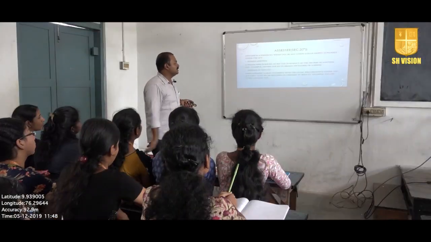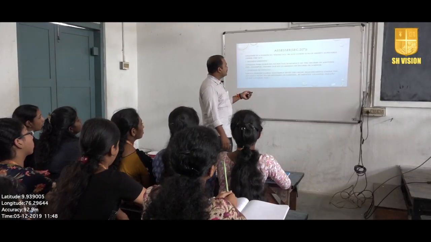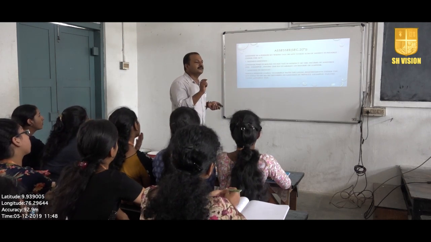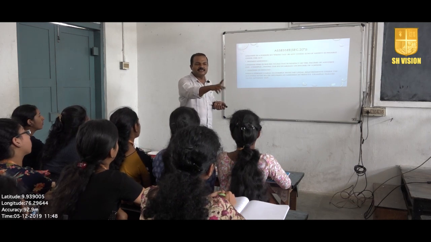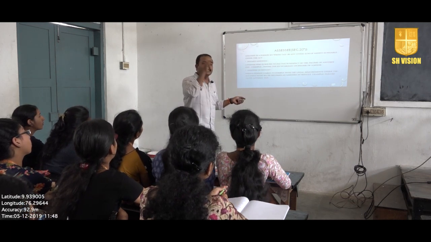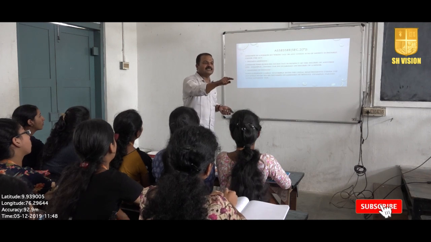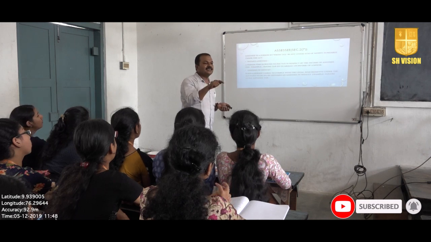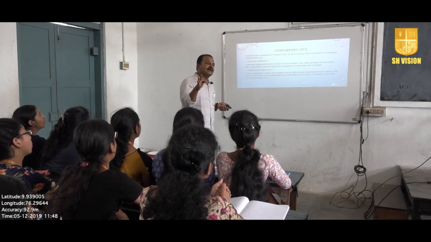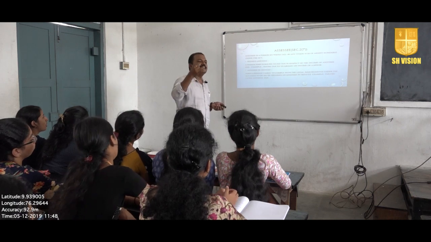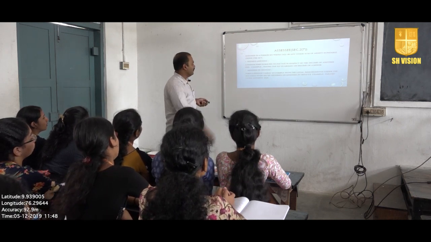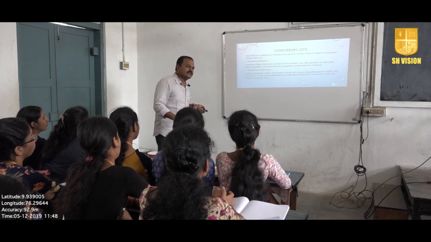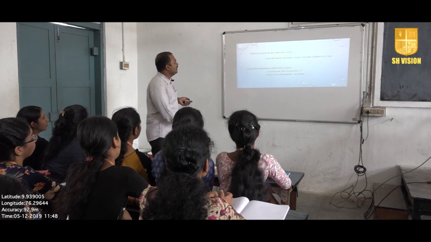Where a person liable to comply with the legal requirements under the act fails to do so, he becomes an assessee in default. So there is another term which is called assessee in default. Default is a person who is defaulting the provisions of the tax. So you have to pay taxes, you did not pay your tax. So the income tax will refer to you as an assessee in default. Again, there also you are called an assessee. An assessee in default. So we have learned three terms here: assessee, deemed assessee, and the assessee in default. The assessee in default is simply known as failure to pay your taxes. Then you would be called an assessee in default.